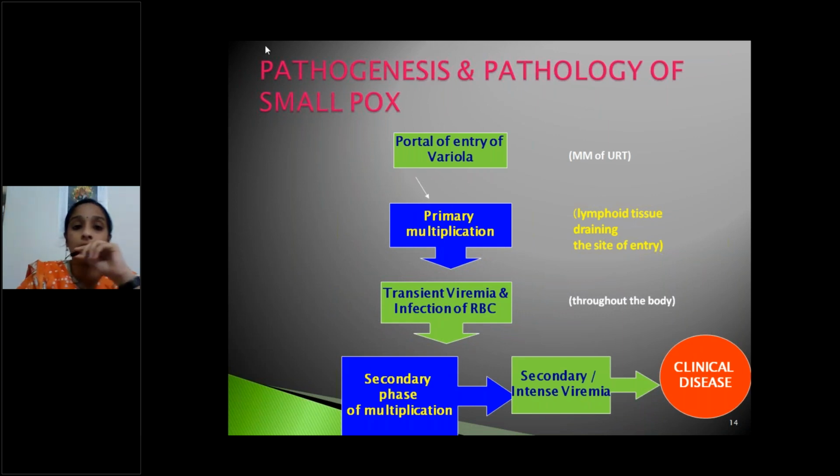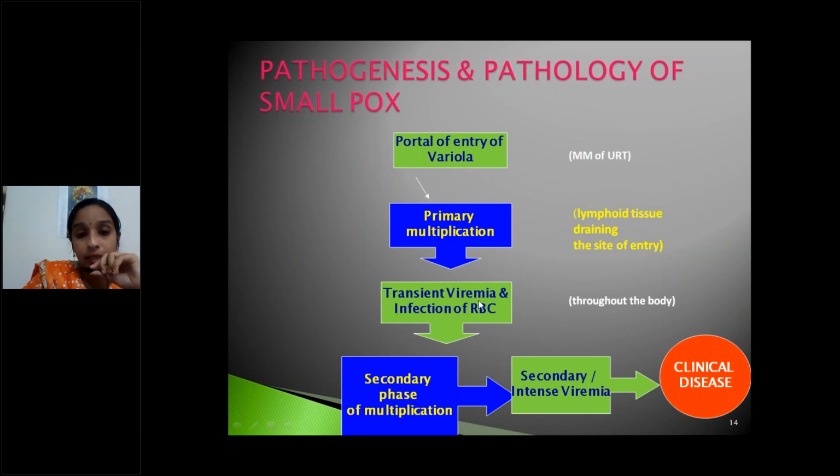if we see the flow chart, very easy for you: portal of entry, the mucous membrane of the upper respiratory tract. So after entry, multiplication occurs at the lymphoid tissue draining the site of entry, meaning regional lymphoid tissues. Okay, primary multiplication.